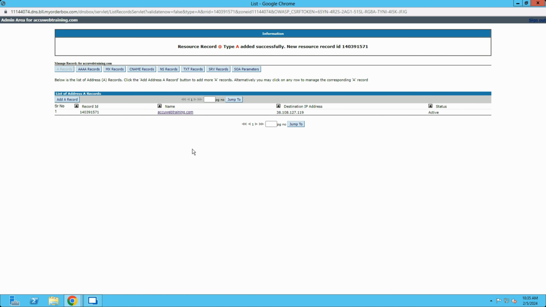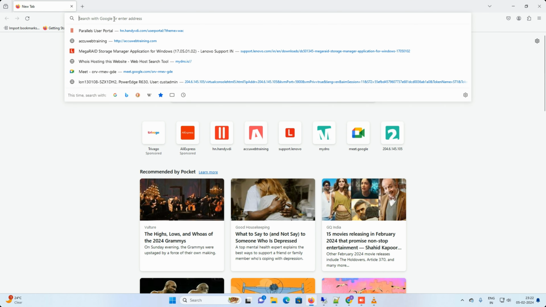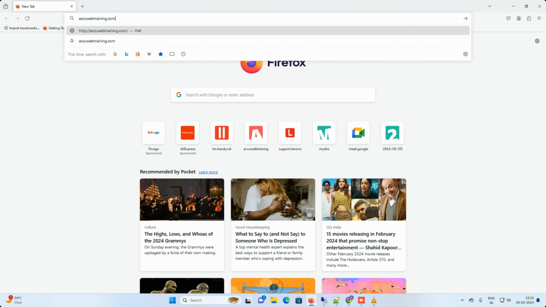Please be informed that DNS changes may take 24 to 48 hours to propagate around the world. Once it is propagated around the world, open a browser such as Firefox or Google Chrome and type the subdomain or domain in the address bar. You can see that you are able to see the same content on the domain which you are getting on the staging URL of the environment.